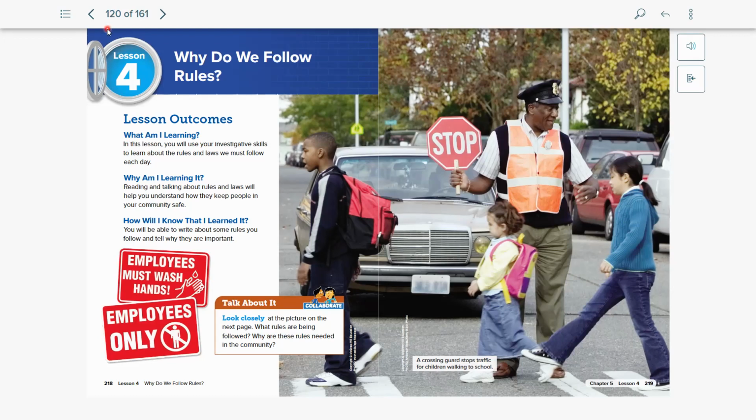And so today we're going to be learning why do we follow rules. In this lesson, we're going to be talking about the difference between laws and rules. We're going to be describing some familiar rules and why they're important, as well as talking about what consequences mean and what happens when rules are broken. We're going to be talking about what it means to be a good citizen and, of course, writing some rules in order to complete your Chapter 5 Constitution.